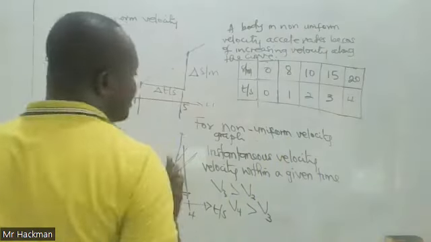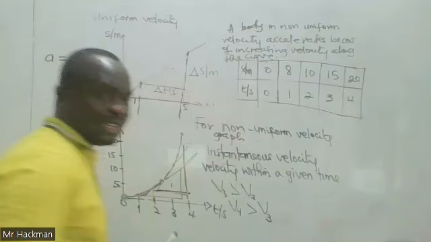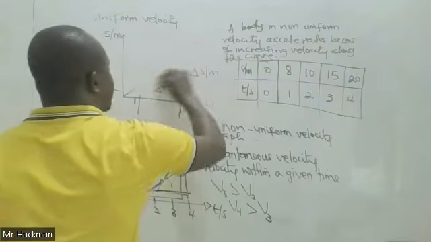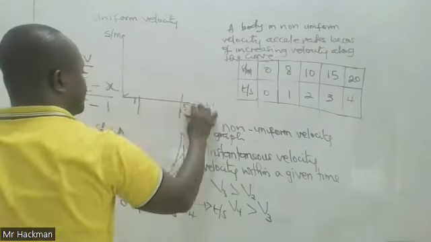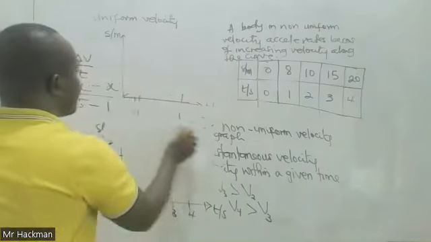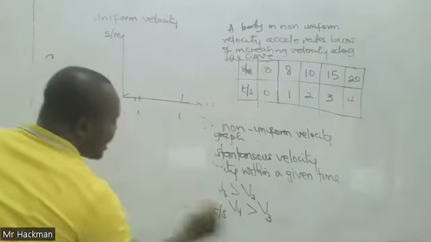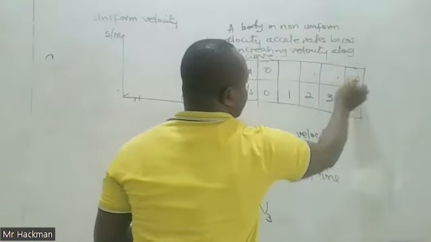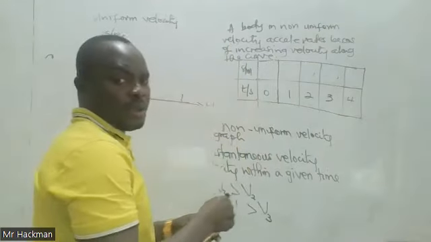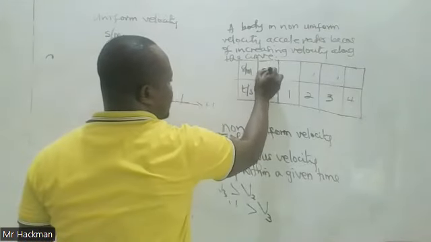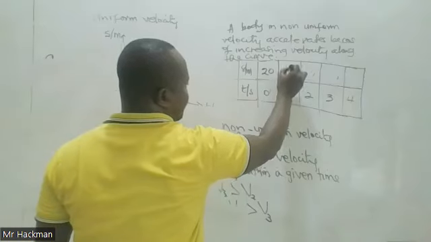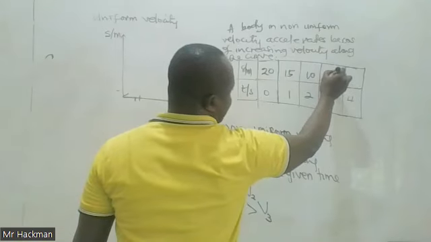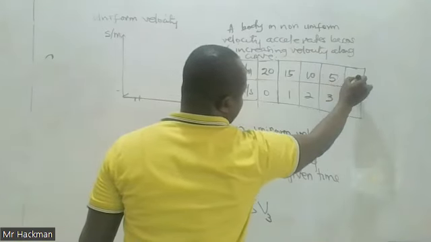Okay, let's look at another graph. We are still under the displacement time graph. This time, what we have is this. Let me change the data. We have 20, 15, 10, 5, and 0.